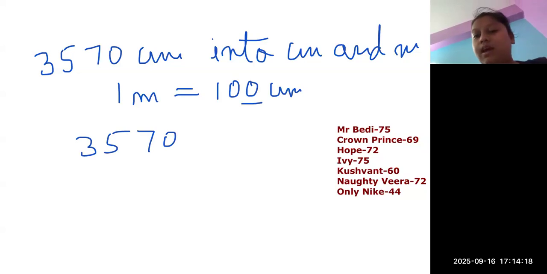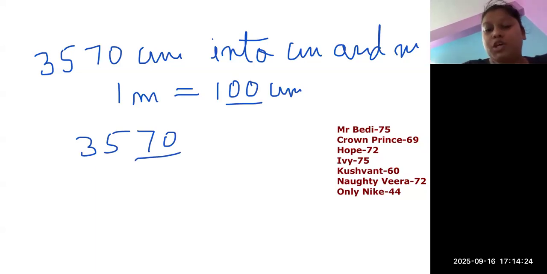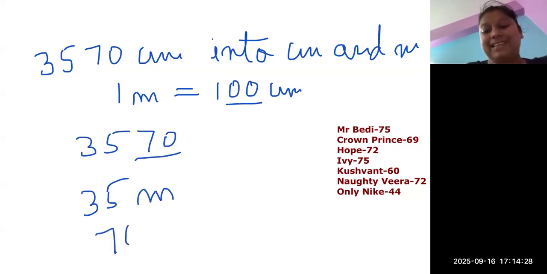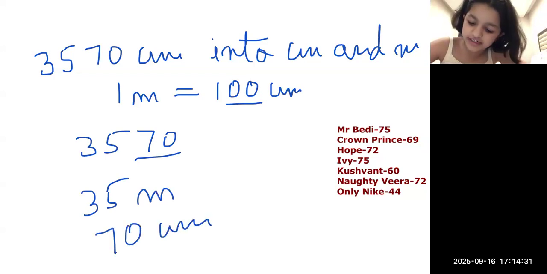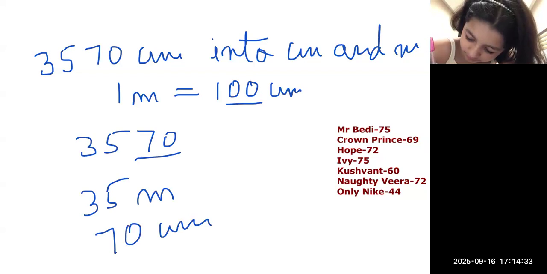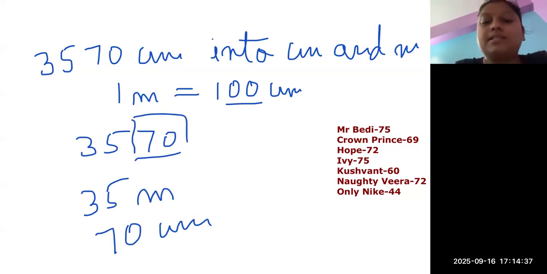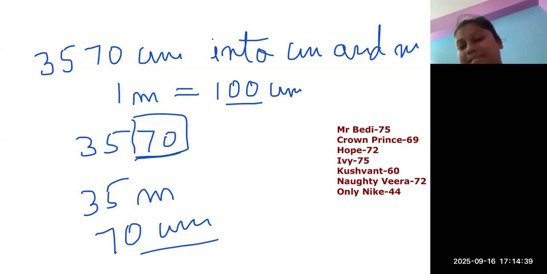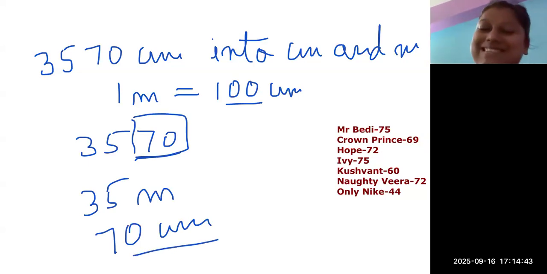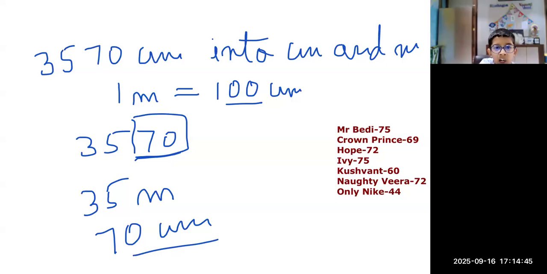How many zeros are there? 2. So these two places I will move. So what will I get? 35 meters and 70 centimeters. Yes, we can do it this way also. We will ignore the last two numbers. Those last two numbers will become my centimeters, and what is remaining becomes my meters.